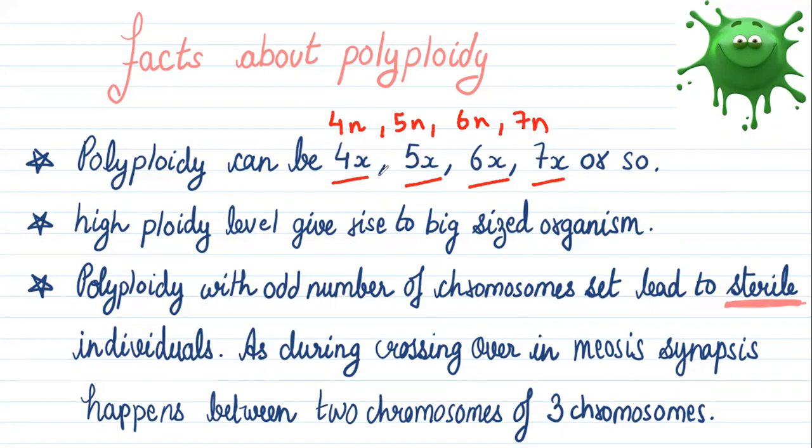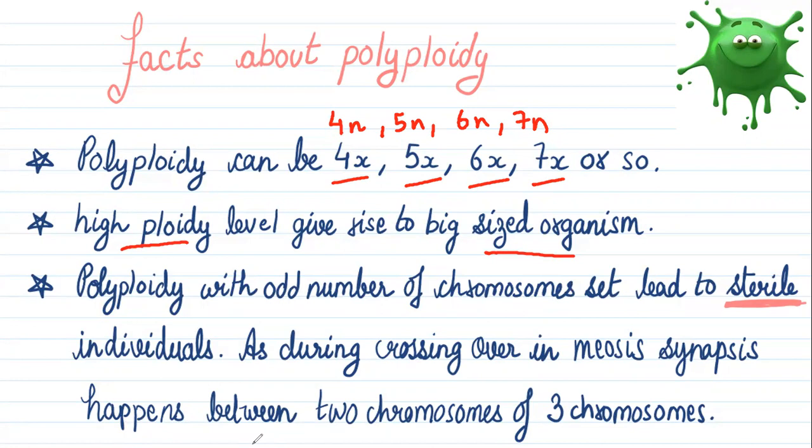It's just that they use different variables to denote the ploidy. Higher the ploidy level, the bigger the size of the organism. Polyploidy with an odd number of chromosome sets will lead to sterile and inviable individuals.